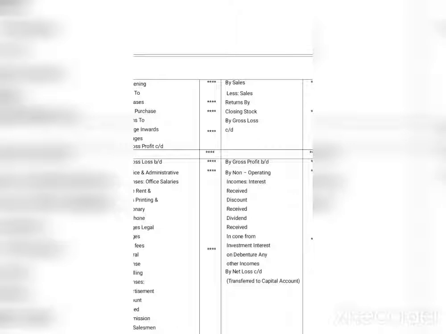This is the trading account, and from there, if there is gross profit, brought down, that will be written on the credit side. If there is gross loss, that will be carried forward to the debit side. If there is gross profit in the trading account, that profit will be carried down to the credit side once we prepare the P&L account.